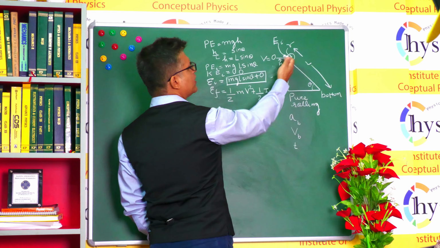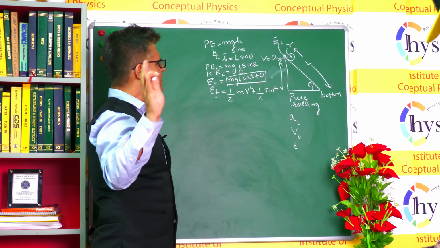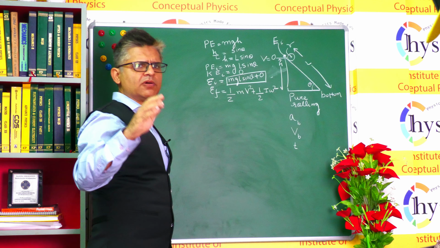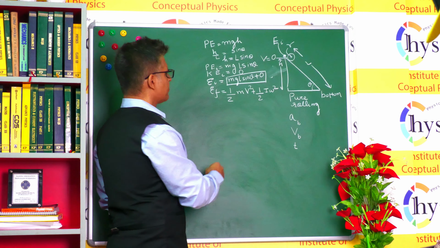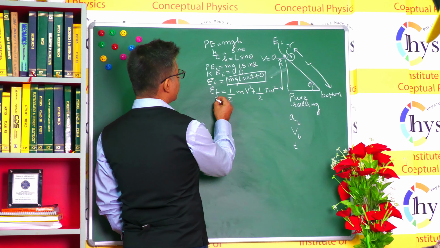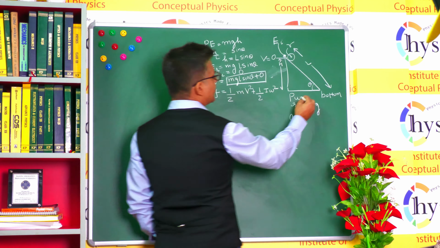It could be a hoop, it could be a disc, and it could be a cylinder. That is clearly written down in the question. Now, this is the energy final at this point. And we know that delta E is equal to 0. That is, E final minus E initial is equal to 0. Now, this is because of a conservative force like gravity. The energy does not change.